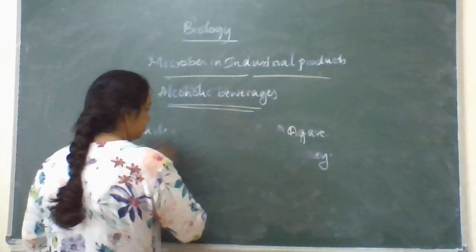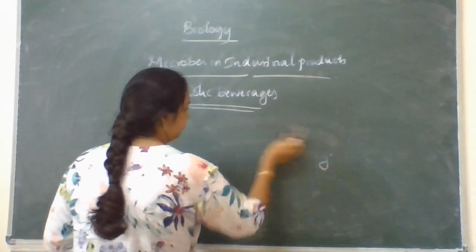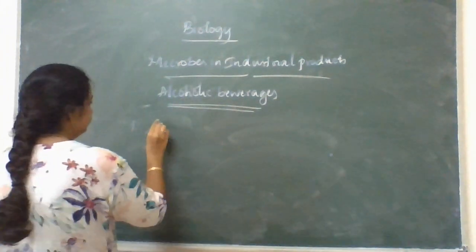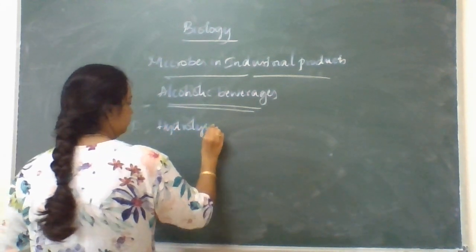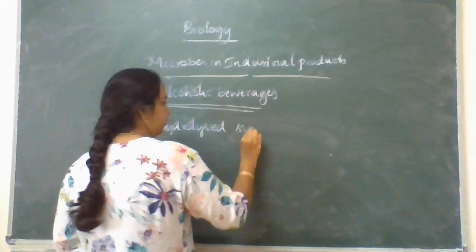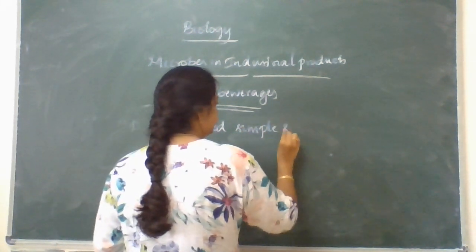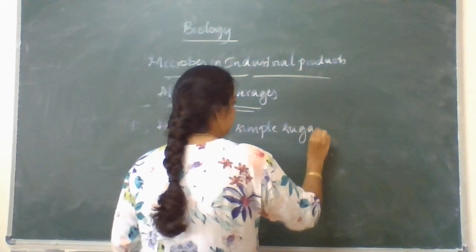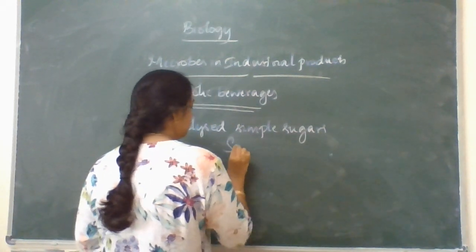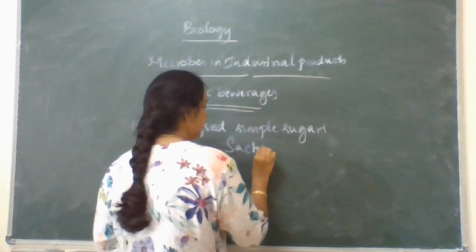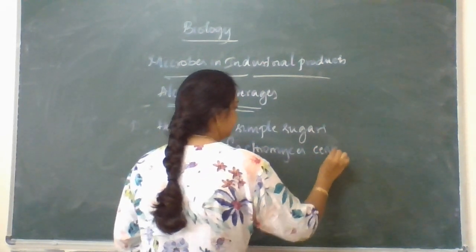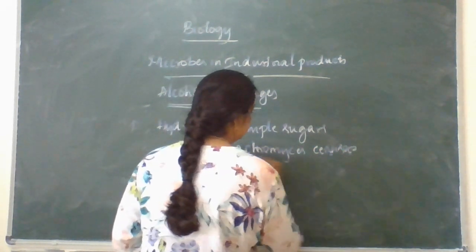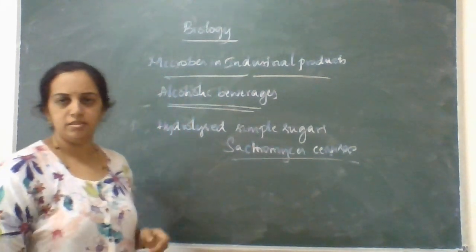Later, the hydrolyzed simple sugars are mixed with a fungus called Saccharomyces cerevisiae.